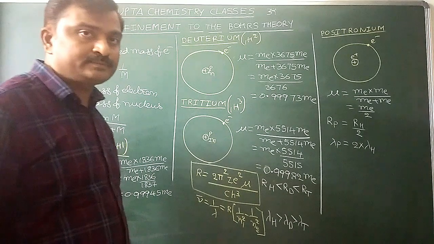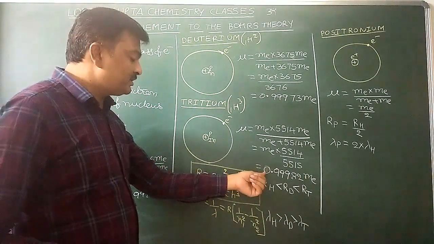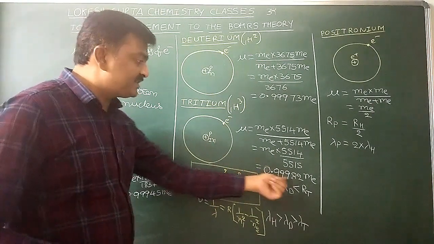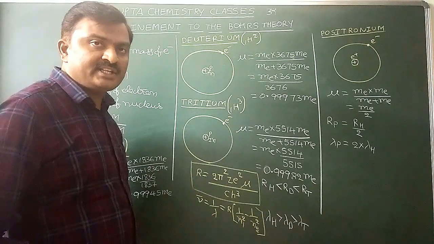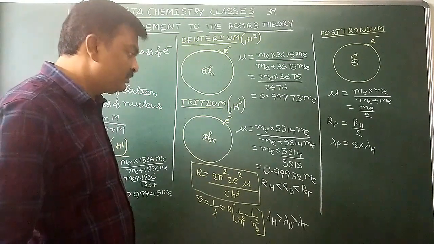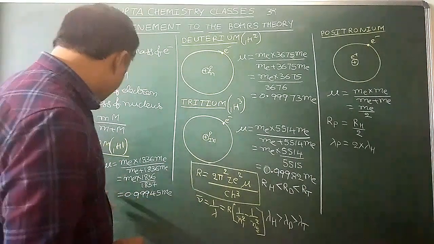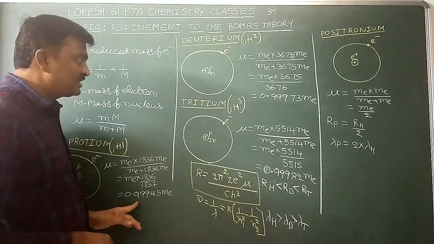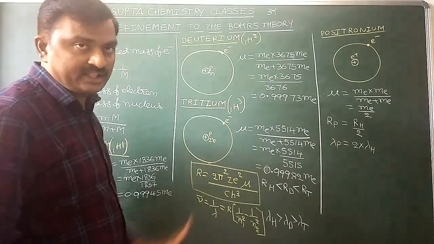So now if you simplify this one, the reduced mass of the electron is this much. It is slightly more than this. Now, reduced mass of the electron in case of protium is slightly less than deuterium, which is slightly less than tritium.